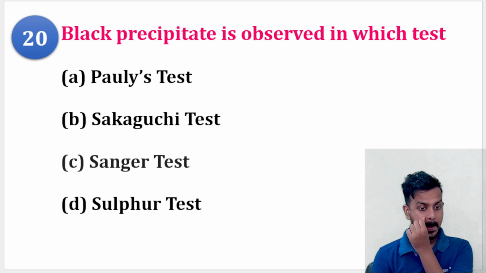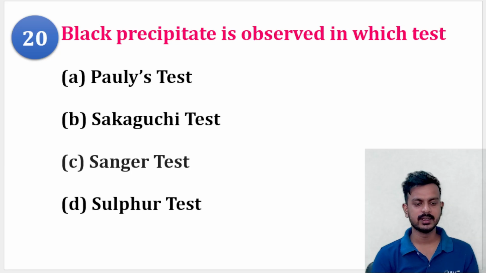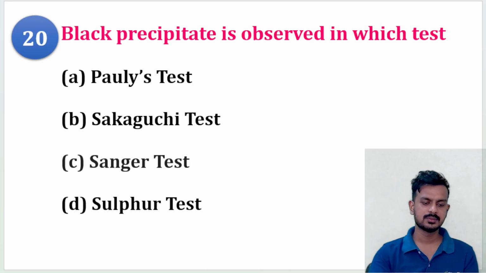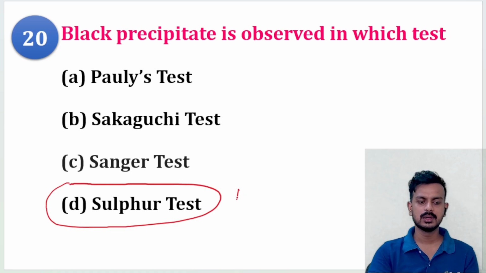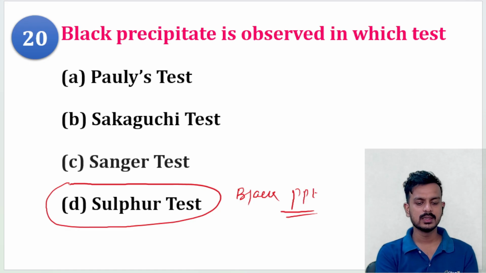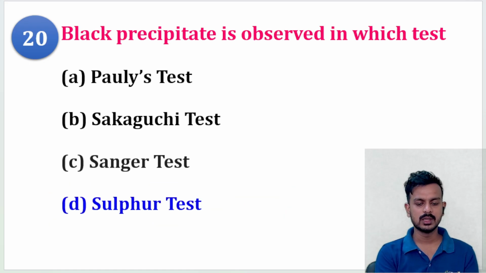Yes, black color precipitate. The correct answer is sulfur test. Very good. So in the case of sulfur test, we basically observe black color precipitate.